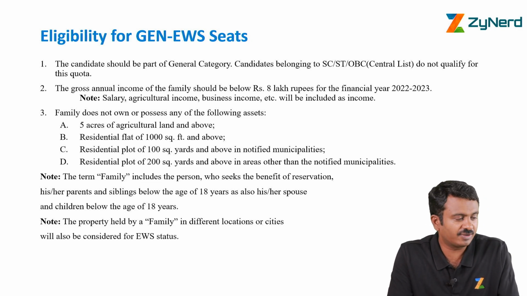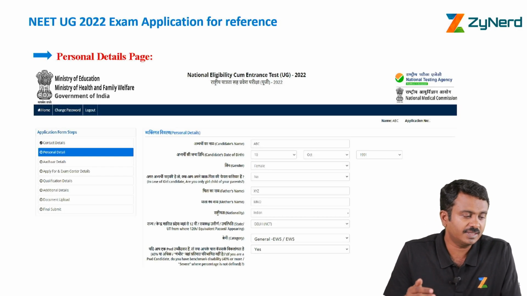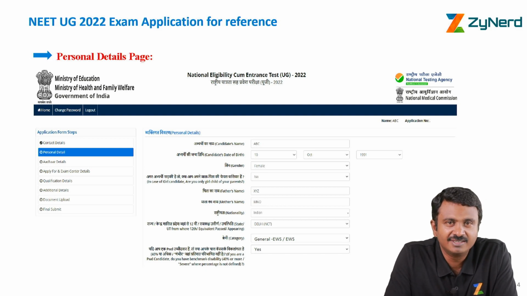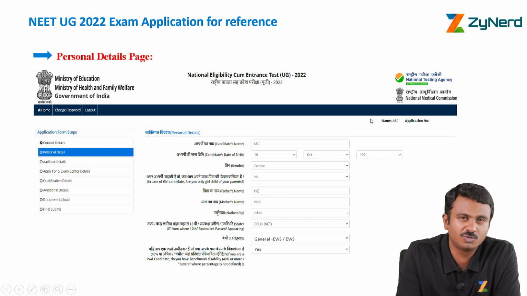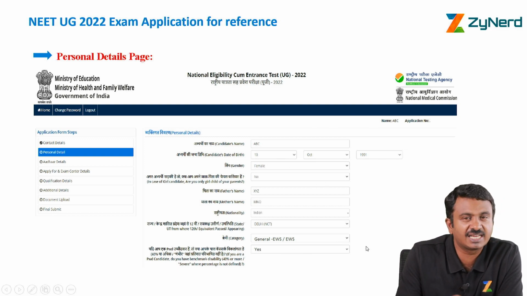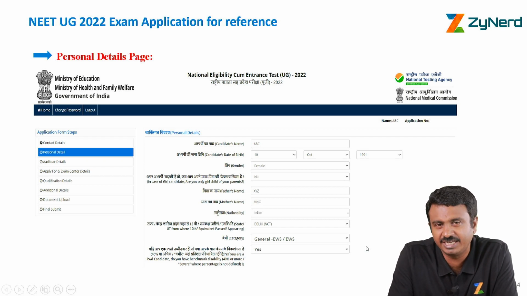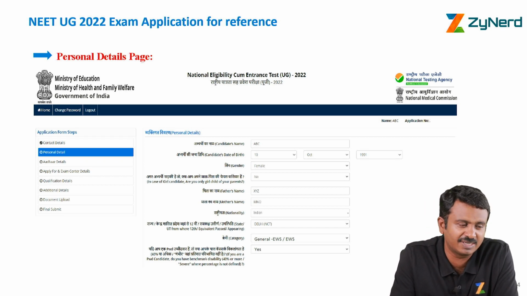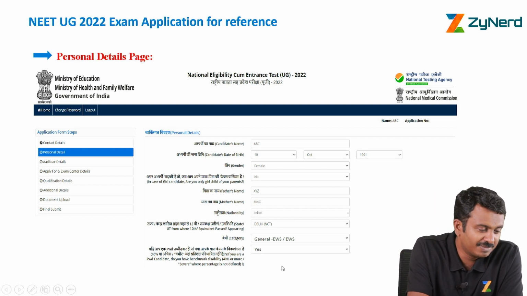Now the next question is how do I apply? As far as NEET, what you see is a reference to the NEET UG 2022 application form. There under the category you will have to select general or general EWS, as it is mentioned. This year it might be a little different. We will wait for the prospectus. We will have to check on that. But don't miss out applying over here.